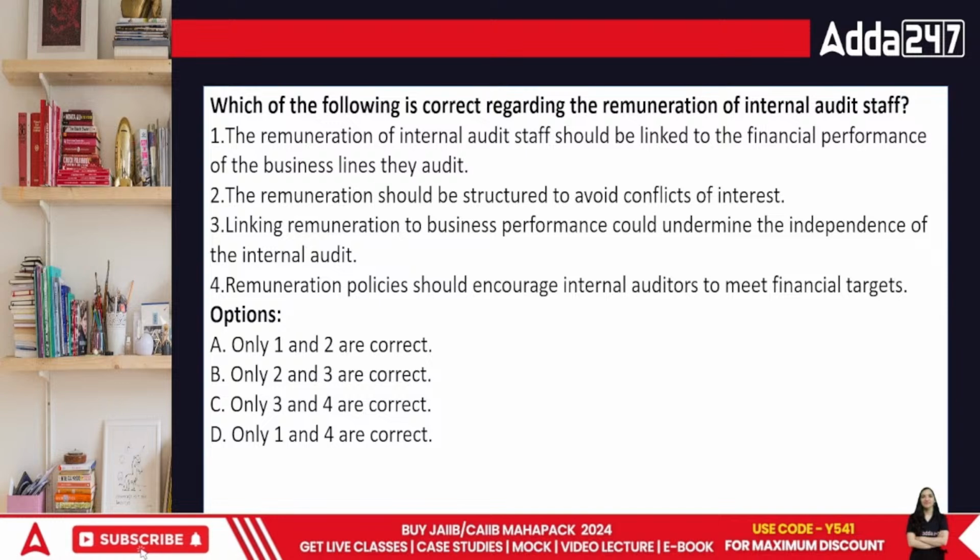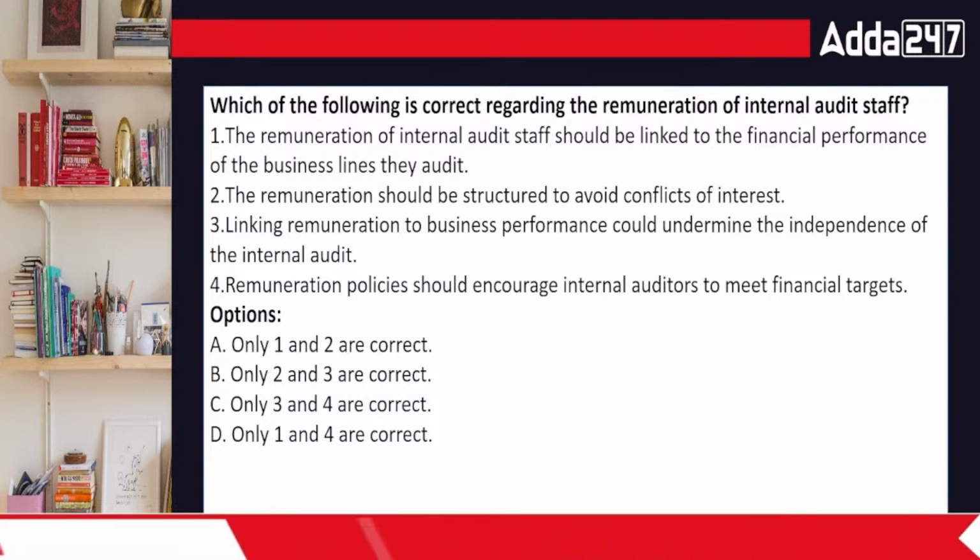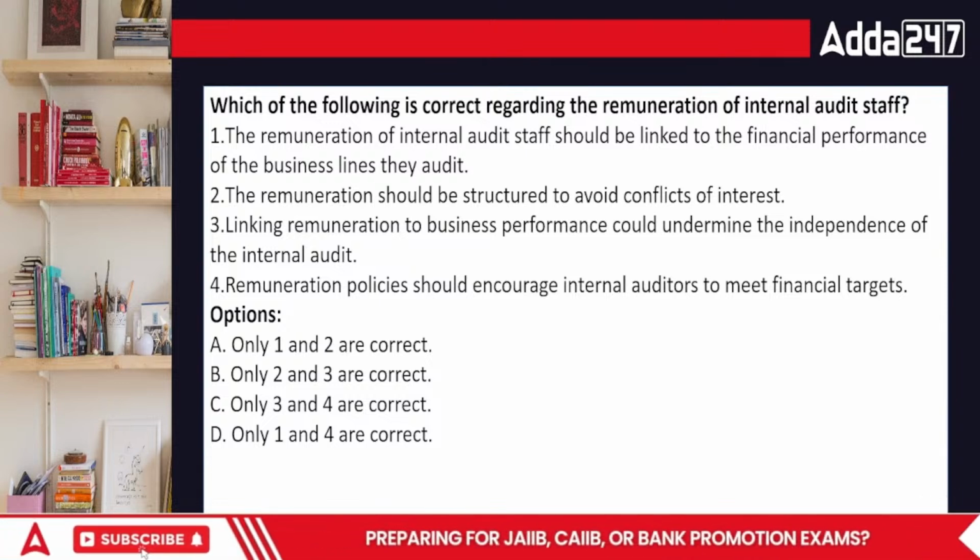Everyone, what is the correct answer to this question?